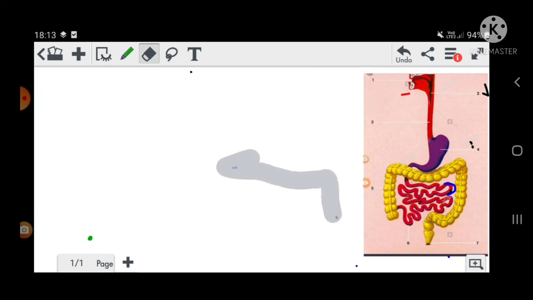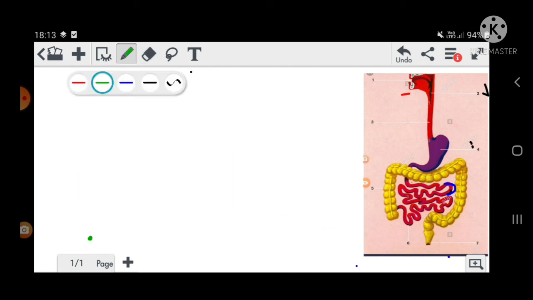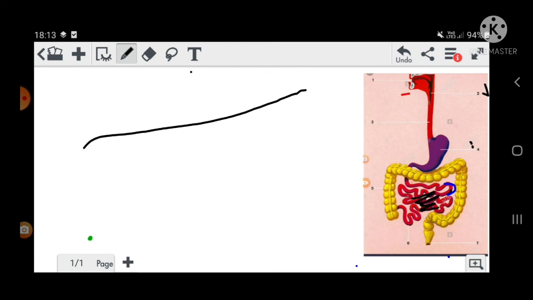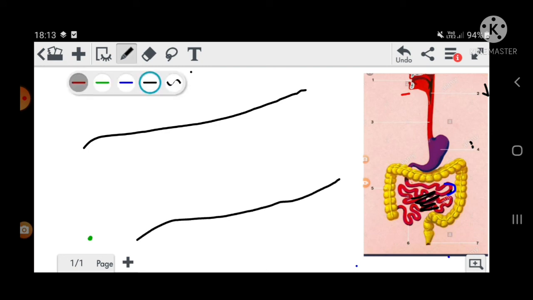Now see, as I said, the intestine's wall is double layered. Suppose again I am drawing the small intestine. This is the small intestine and it is double layered. So the first layer was this and the second layer is this.